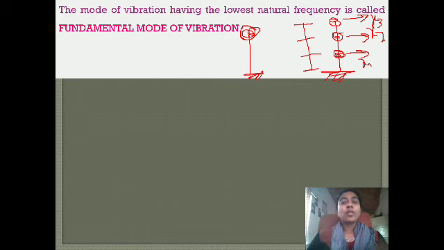Now, your degrees of freedom can be single degree of freedom, multiple degrees of freedom, and infinite degrees of freedom. A single degree of freedom system has 1 degree of freedom. Multiple degrees of freedom can have 2, 3, 4 degrees of freedom, like that. It can have a finite number of degrees of freedom. And infinite degrees of freedom will go on, never ending.